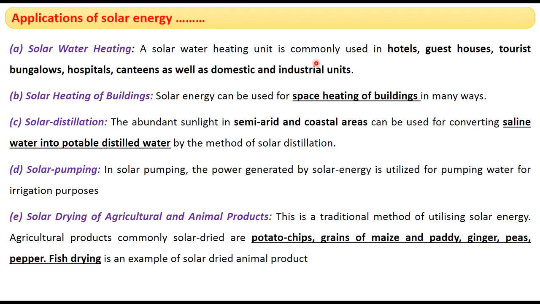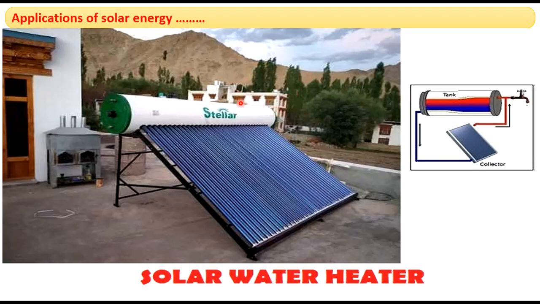These solar water heaters are extensively used in hotels, guest houses, tourist bungalows, hospitals, canteens, and also in various industrial units. You can see in the picture, this is a solar water heater. This is the water tank. The tank is connected to the collector where the water is heated, and the heated water is pumped to the tank again. So water will be circulated between the tank and the collector, and whenever we need hot water, we will get it through this tap.